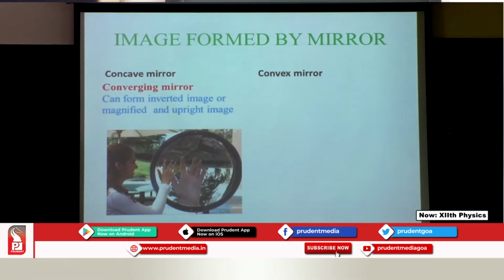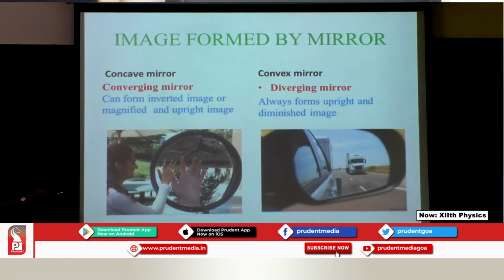Now what about the convex? Convex is the diverging mirror. It always forms an upright and diminished image. I have got a picture over here. This is the side mirror, and what can you see? You can see the image, but it is of diminished size. It is smaller in size and it is upright. Yes. So this is how the image is formed in a concave and a convex mirror.